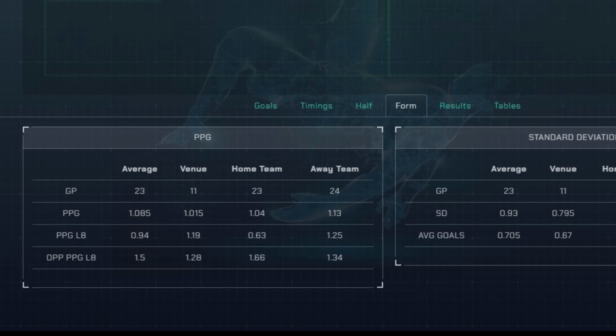The way the opponent's points per game is worked out is a bit complicated, but I will explain in the best way I can. If we take Burton as the example, the last 8 games they have played, we're looking at points the teams they played against have earned against their last 8 games they have played. Burton might have less points per game than Shrewsbury have achieved, but Shrewsbury have had an easier run of games. We can tell this by the opposition's points per game for the last 8 being a lot lower.